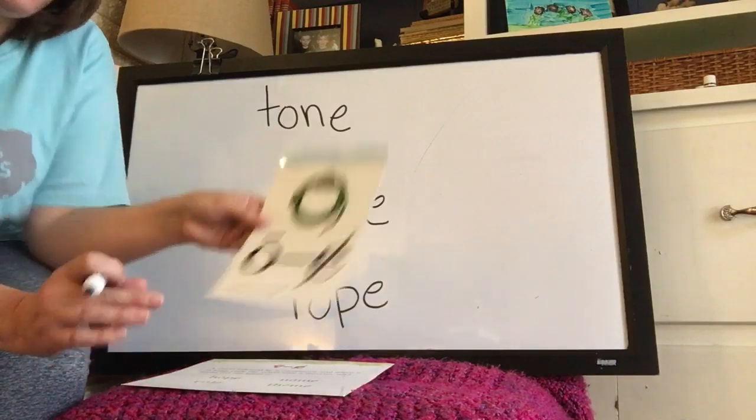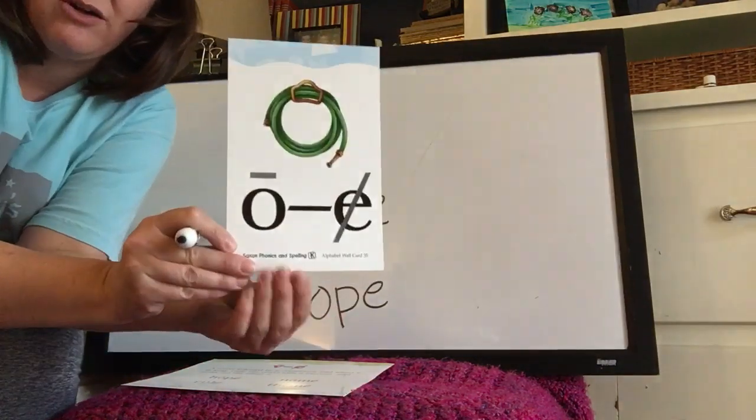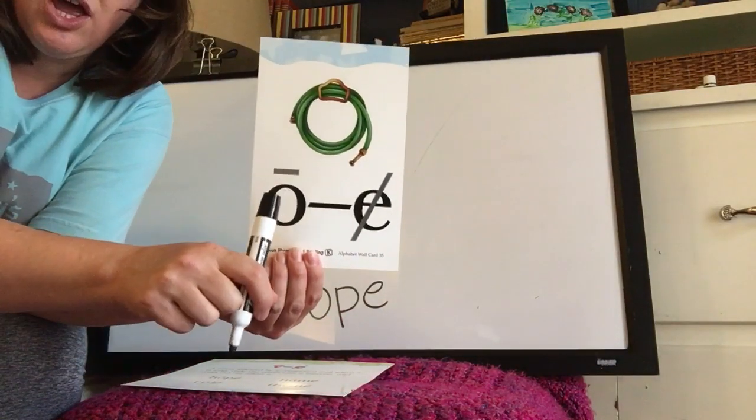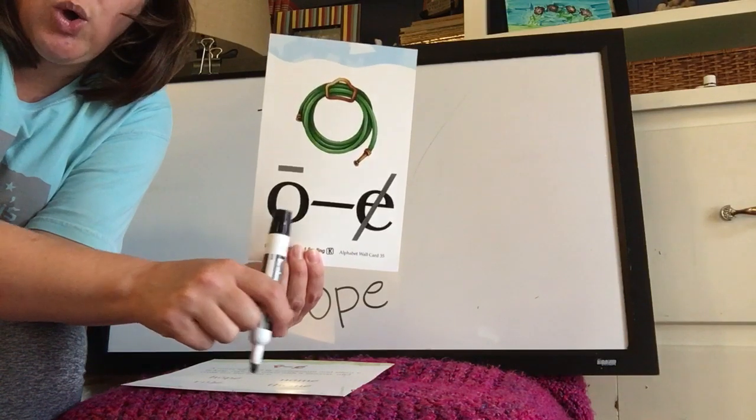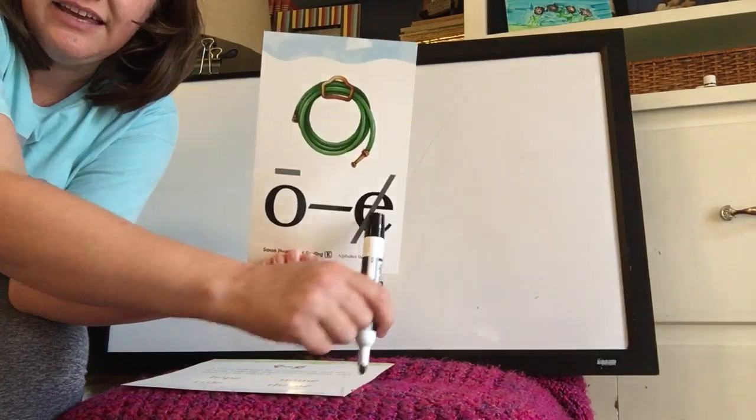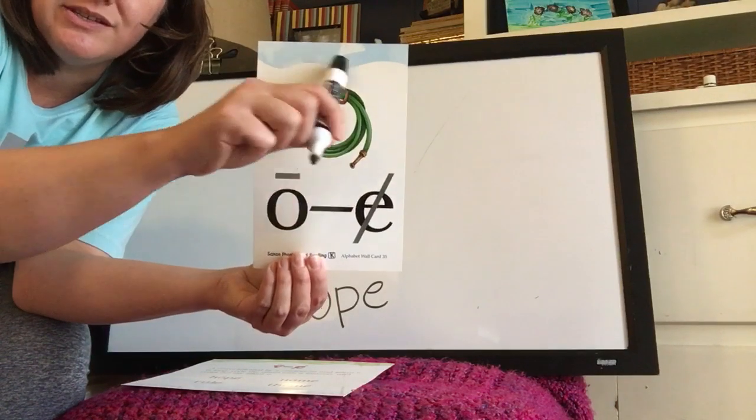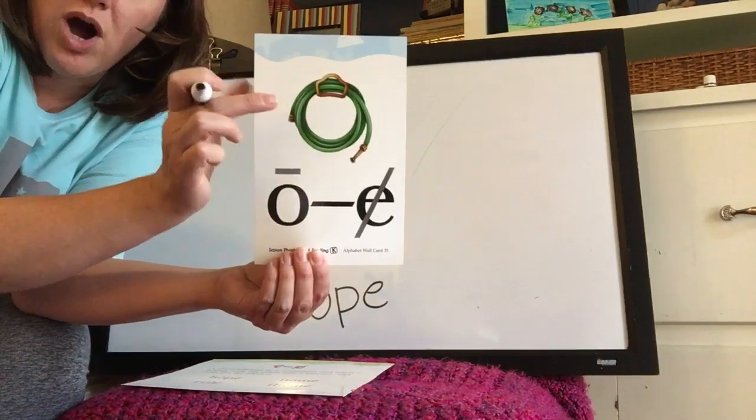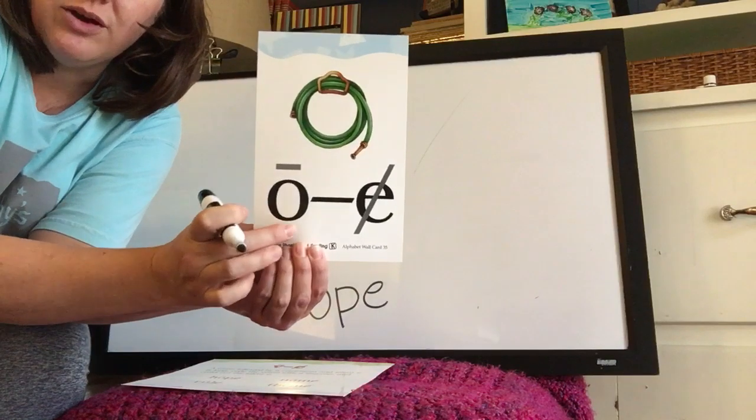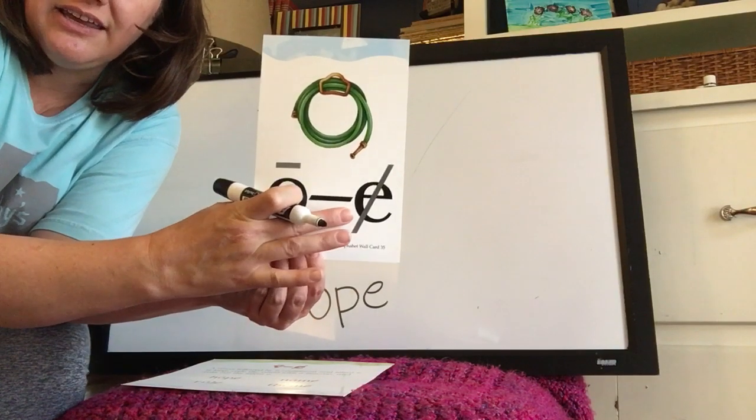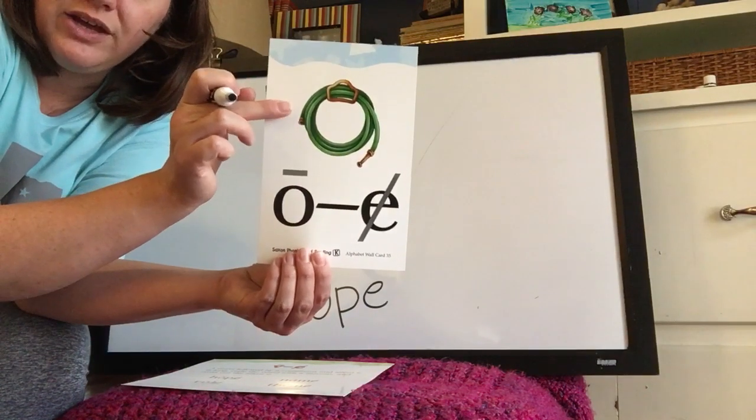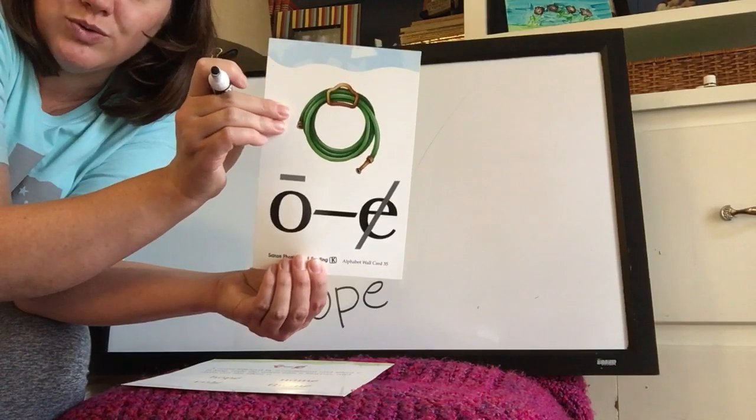So today, the vowel consonant sound we're going to work on is long O, O consonant E, O, the O in hose. Okay, this is a water hose. So O consonant E, O, the O in hose.